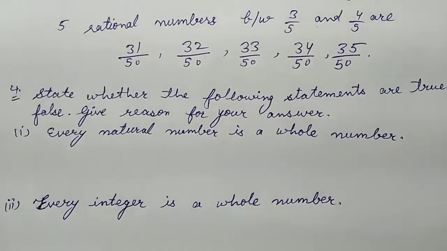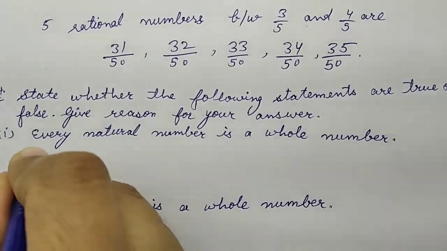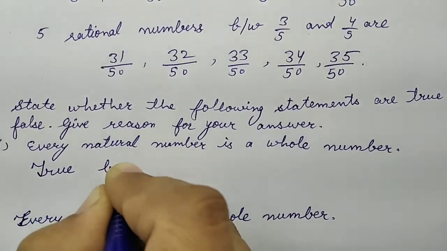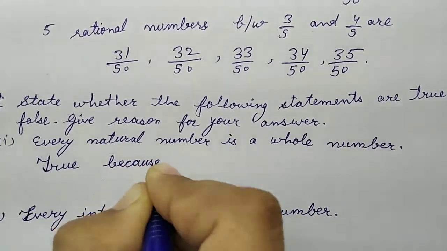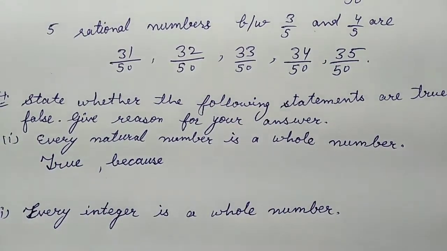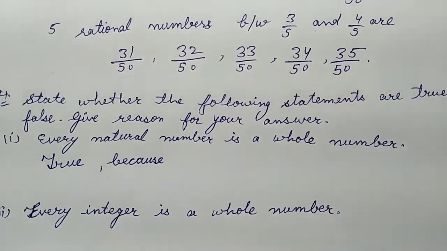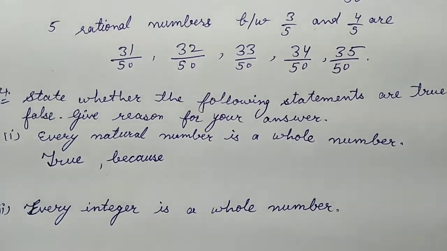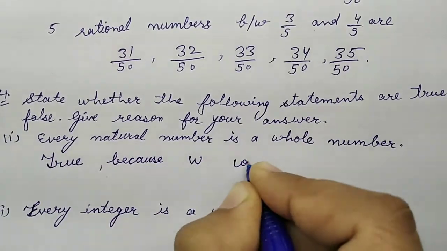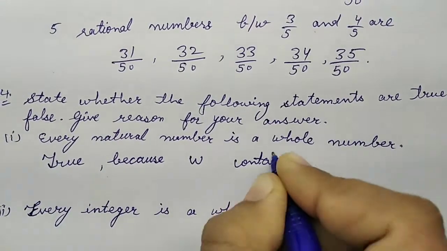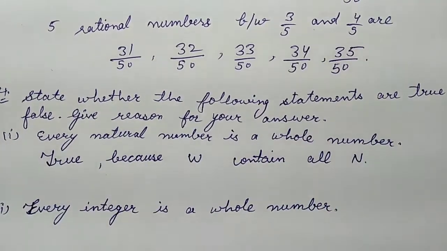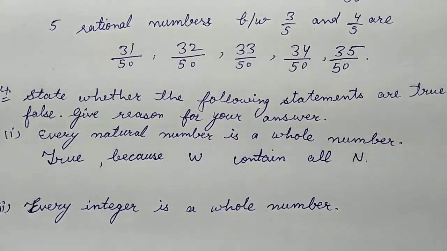Repeating again, you will write yourself that this statement is true because the collection of whole numbers contain all natural numbers. You will write it full, right?